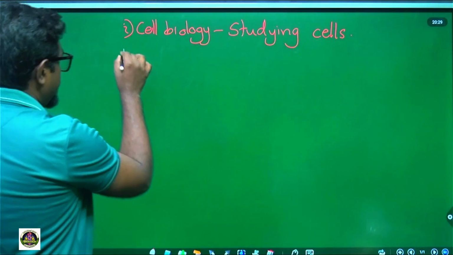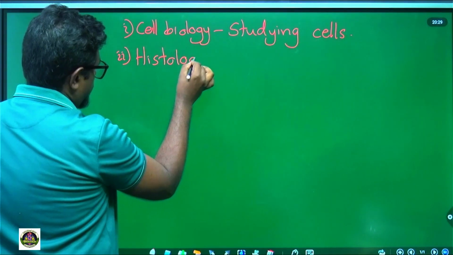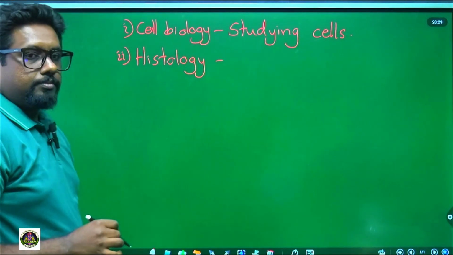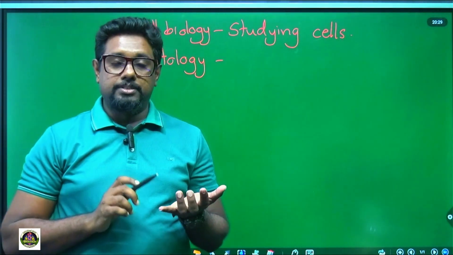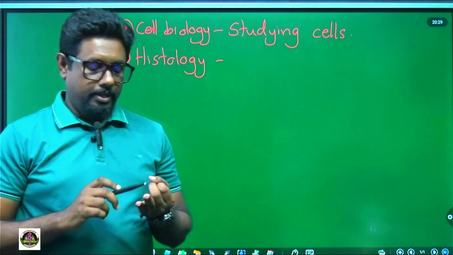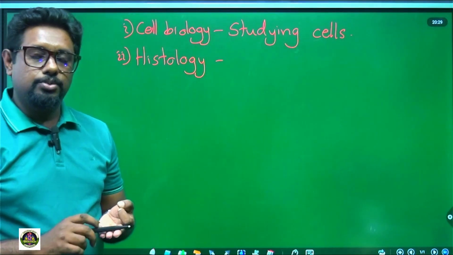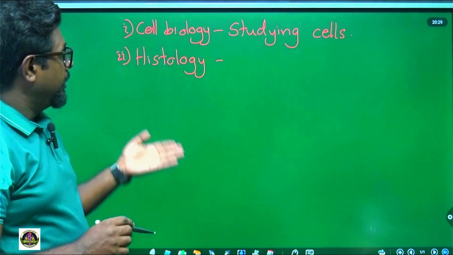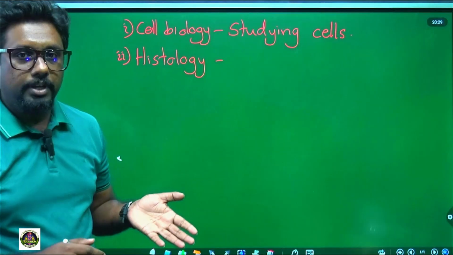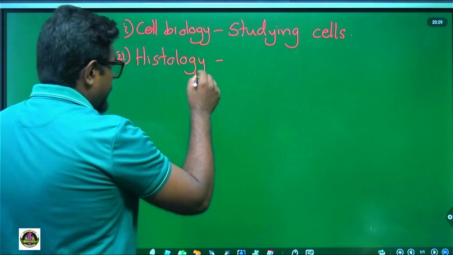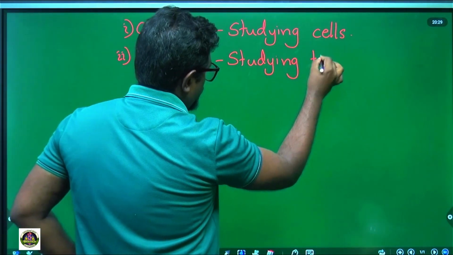What is the second one? Second one is histology. We know that we have various kinds of tissues: muscle tissues, nerves, and skeletal muscle tissues. Like that, tissues we have. We have to study these things in biology, mainly in your unit 5. We will study about our tissues. That is studying tissues.